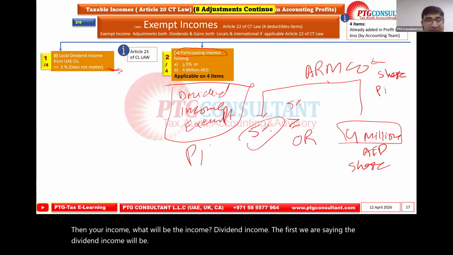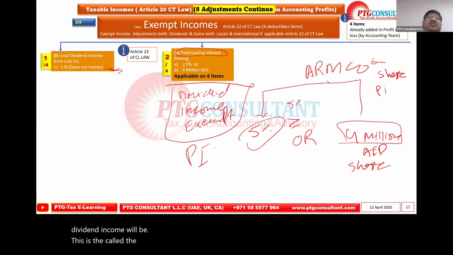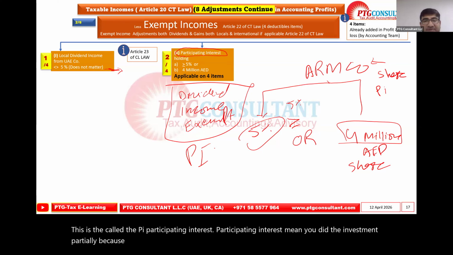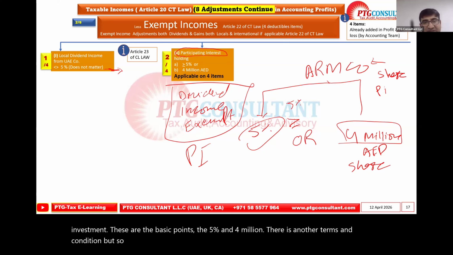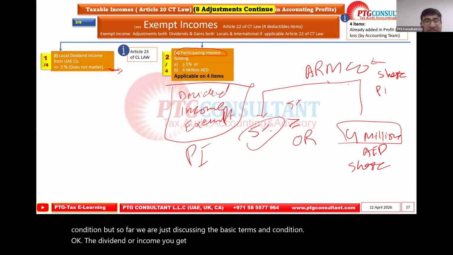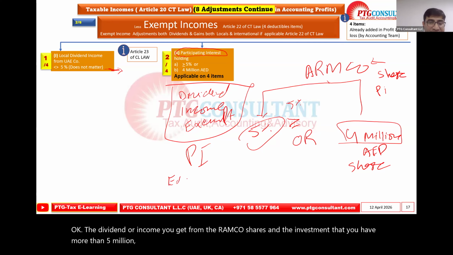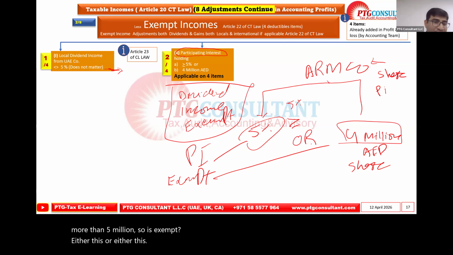This is called the PI, participating interest. Participating interest means you did the investment partially because you cannot own the company 100%. So you did partial investment, and for that investment, these are the basic points, the 5% and 4 million. There is another terms and condition, but so far we are just discussing the basic terms and conditions. Okay, the dividend or income you get from the Aramco shares, and the investment that you have is more than 5 million, so it is exempt. Either this or this. Any point over here?